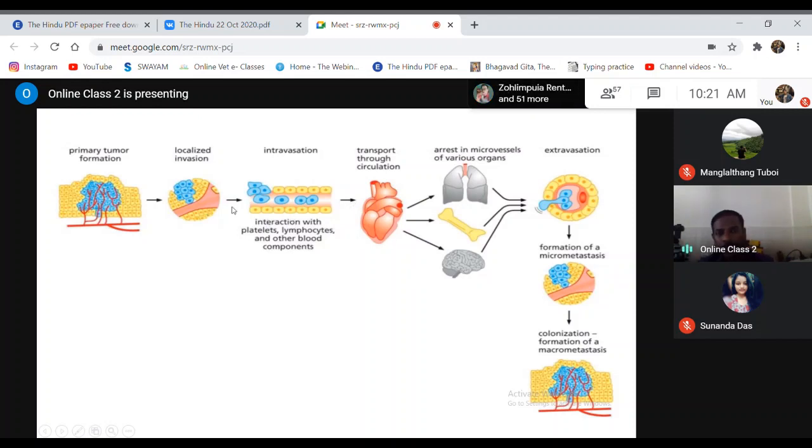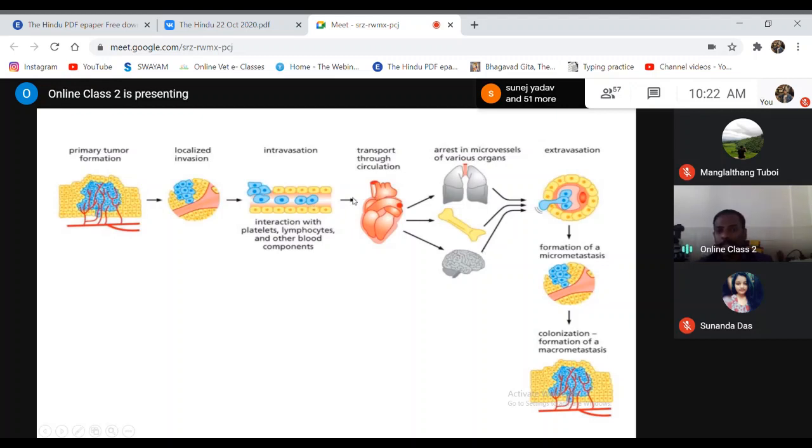So it can enter into the lymphatics or through the circulation into the heart. From the heart, it goes to different organs, like the lungs, the bones, and the brain. Why are these pictures put? The heart, lungs, bones, and brain, because these are common sites for metastasis.